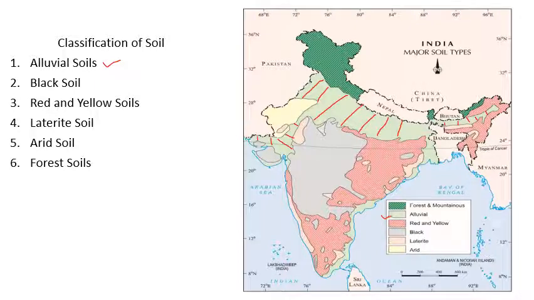Then you can see in West Bengal, then in the state of Bihar, Uttar Pradesh, parts of Punjab and Haryana, parts of Rajasthan, this narrow belt, and then after that the state of Gujarat. These all have been formed due to the Himalayan rivers that have deposited silt in this low lying area. It was a low lying area.